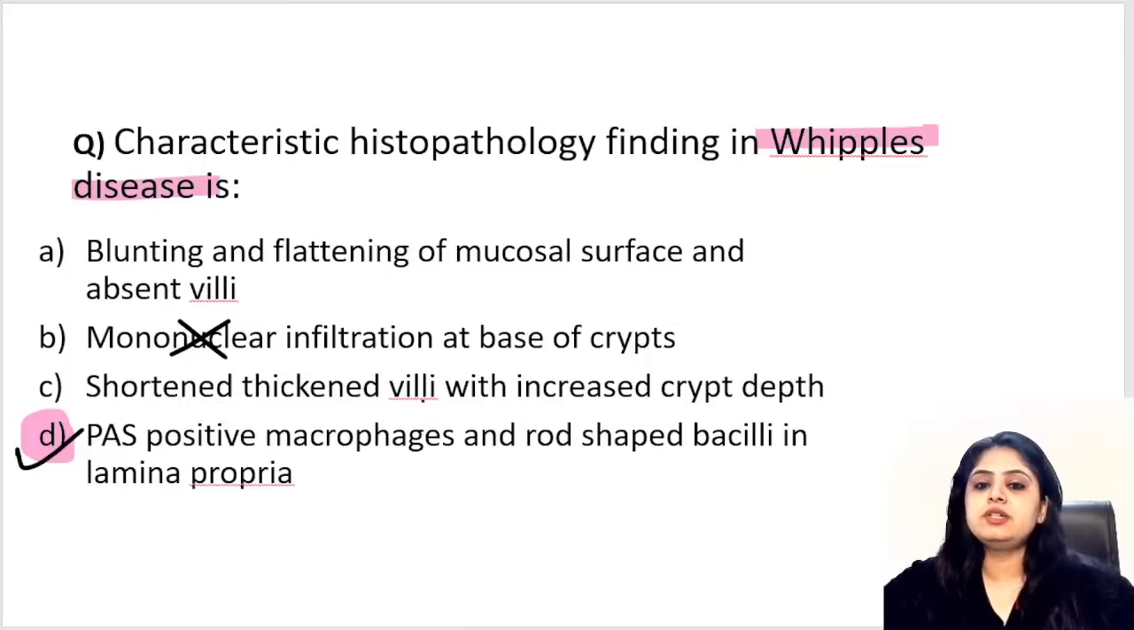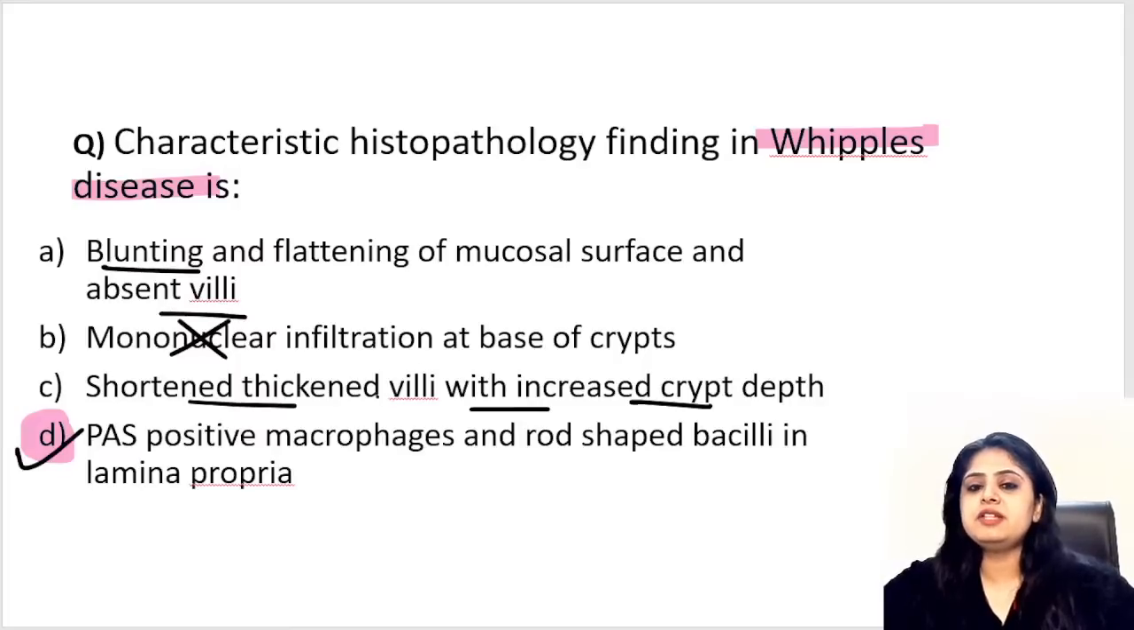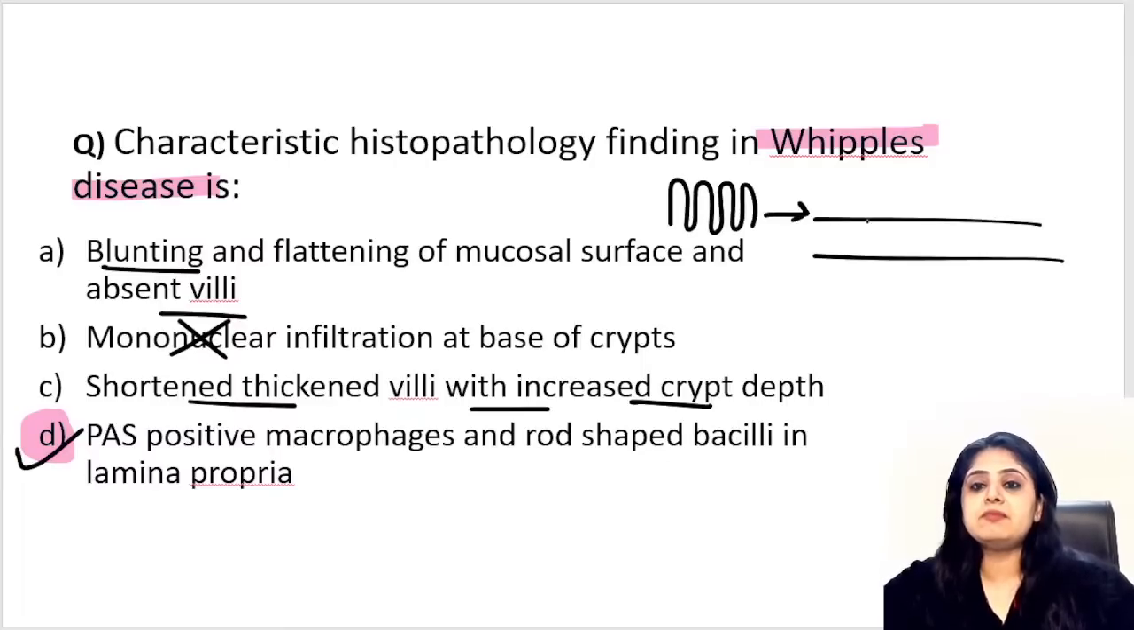They've written shortened, thickened villi with increased crypt depth. And what is this blunting of villi? Whenever they say the villi have been flattened, instead of being like this, the villi have become flat, which disease are they trying to tell me? Earlier there was villi, but now the villi have undergone flattening, blunting. Which disease is this? How can this happen?